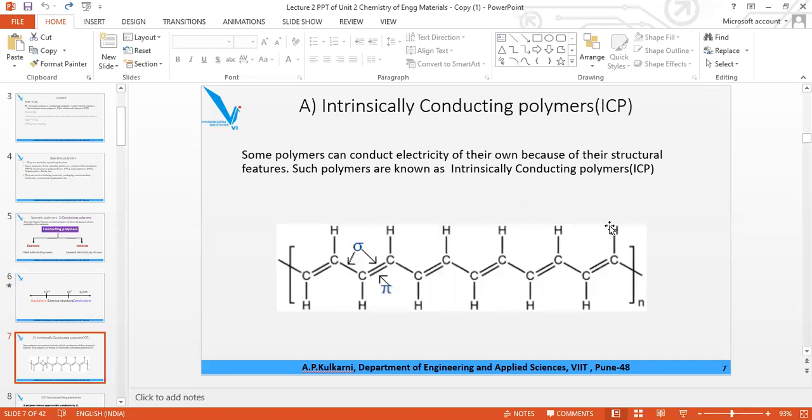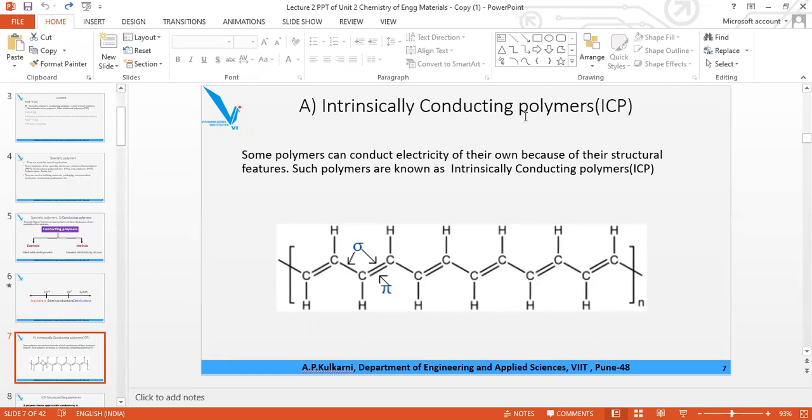This is the typical structure of an intrinsically conducting polymer. They conduct electricity because they have pi electrons. Pi electrons are not localized electrons; sigma electrons are localized electrons. You cannot move sigma electrons, but you can move pi electrons. So they are delocalized electrons. See here, alternate single bond, double bond, single bond.